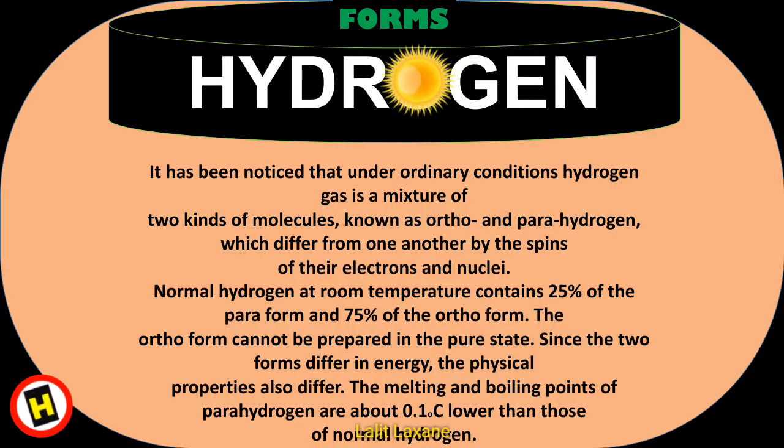It has been noticed that under ordinary conditions, hydrogen gas is a mixture of two kinds of molecules known as ortho and parahydrogen, which differ from one another by the spins of their electrons and nuclei. Normal hydrogen at room temperature contains 25% of the para form, while 75% is the ortho form. The ortho form cannot be prepared in the pure state. Since the two forms differ in energy, the physical properties also differ. The melting and boiling points of parahydrogen are about 0.1 degrees Celsius lower than those of normal hydrogen.